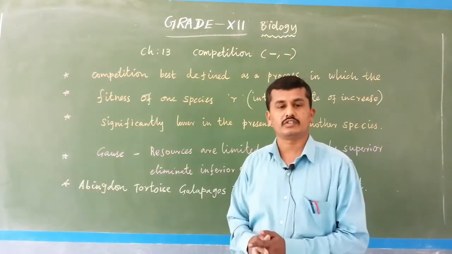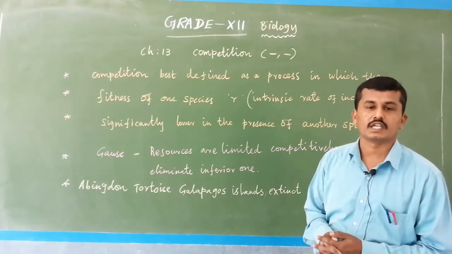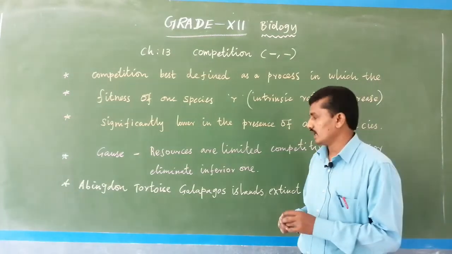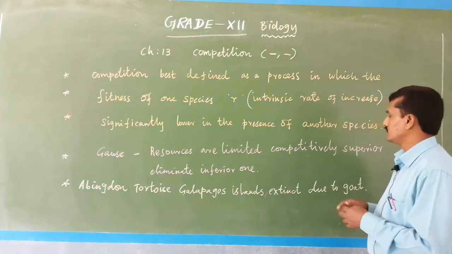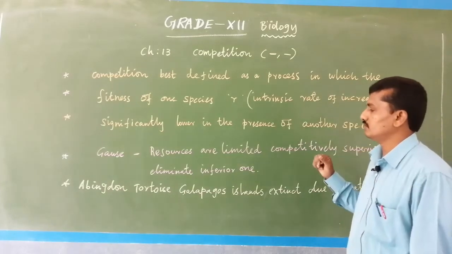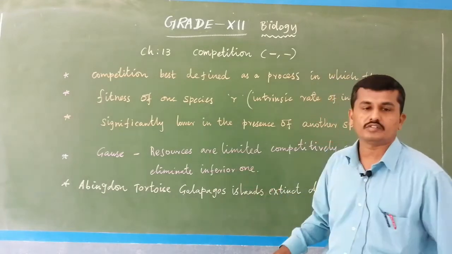Gauss, a scientist and ecologist, performed one elegant experiment in a particular field. In this experiment, resources are limited, the competitively superior species survives and the competitively inferior species is eliminated.